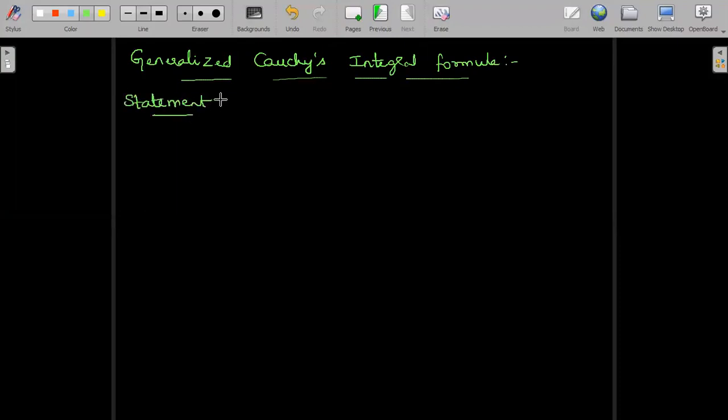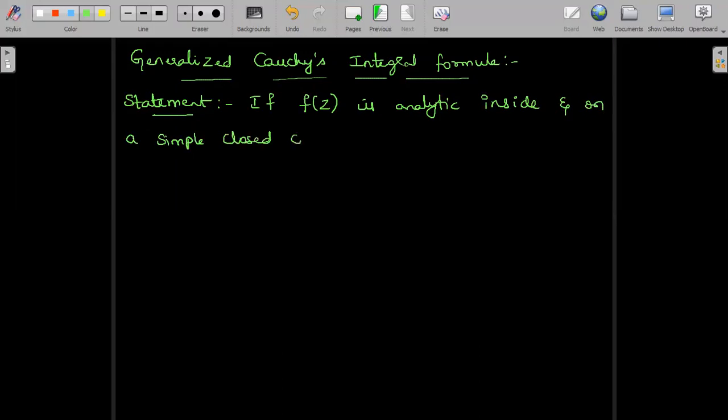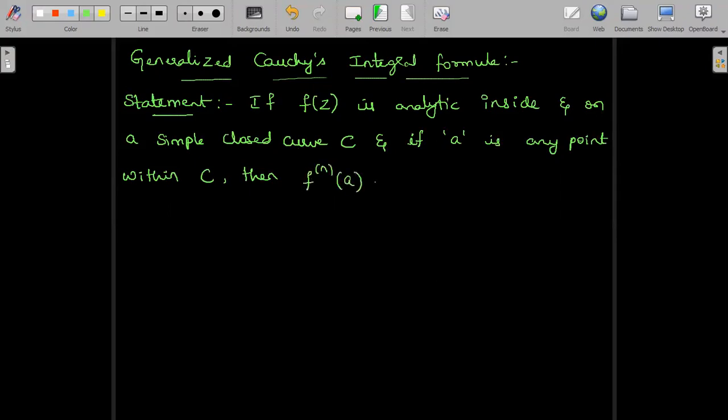Usually the statement would have been mentioned for this. If f(z) is analytic inside and on a simple closed curve C, and if a is any point within C, then the expression is for f^(n)(a), the nth derivative of f at a.